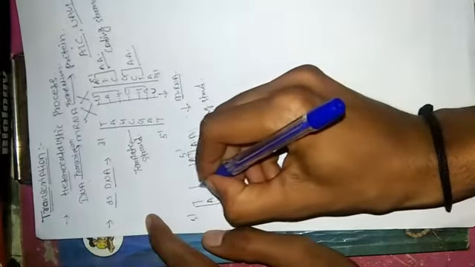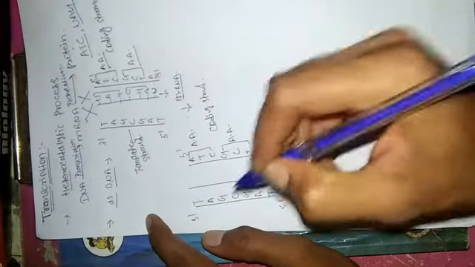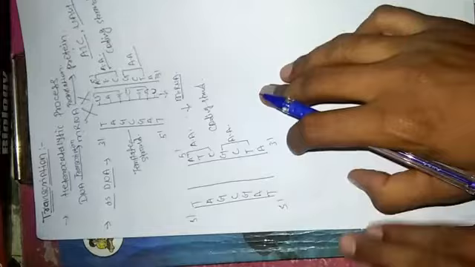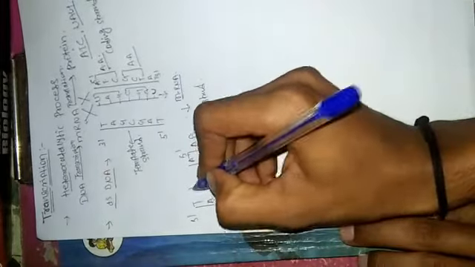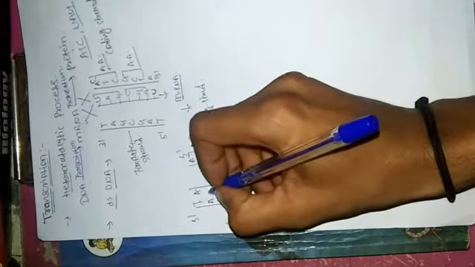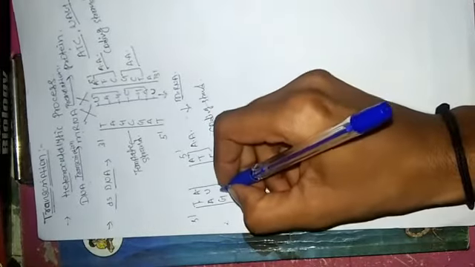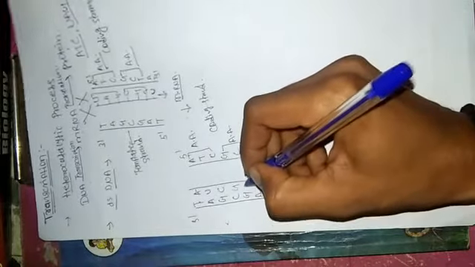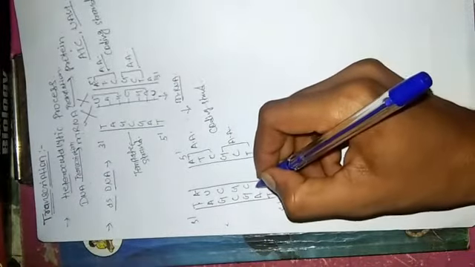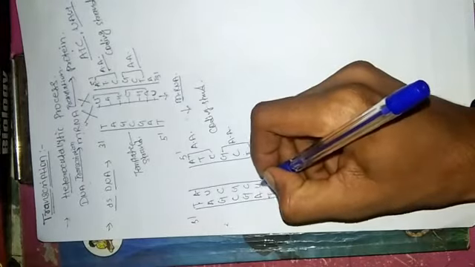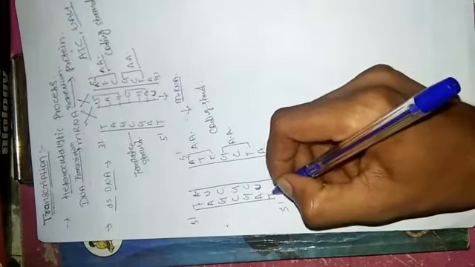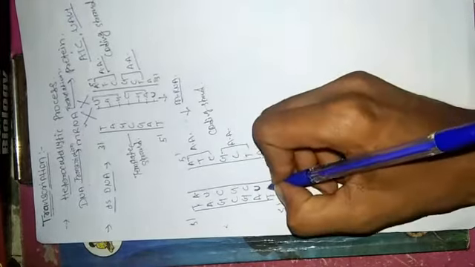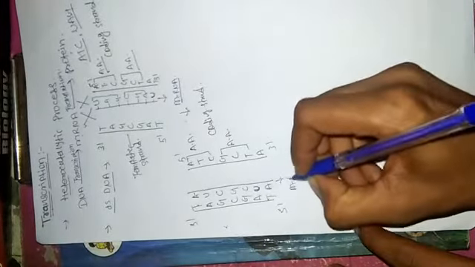Now suppose mRNA is formed on the template strand, what will be the sequence on the mRNA? Look at the mRNA. So here is a T, so it will become A; for G it will become C; same here, for C it will become G, for G it will become C, for A it will become U, no thymine; and for T it will become A. And now this is the mRNA.